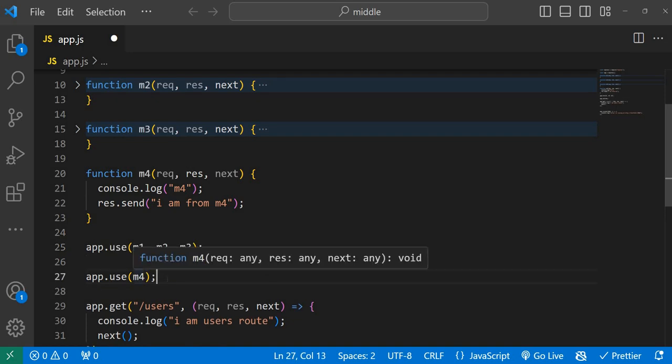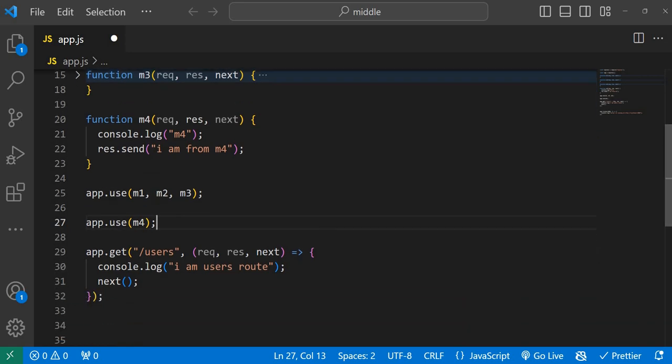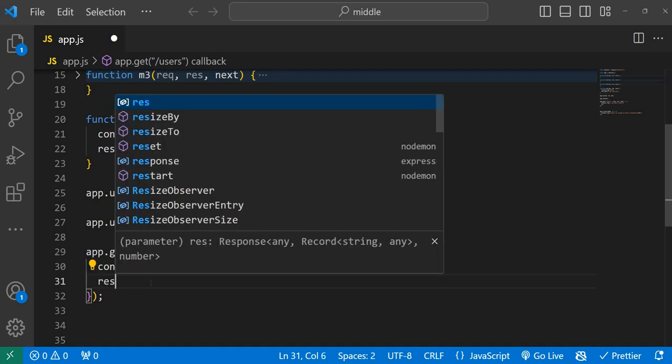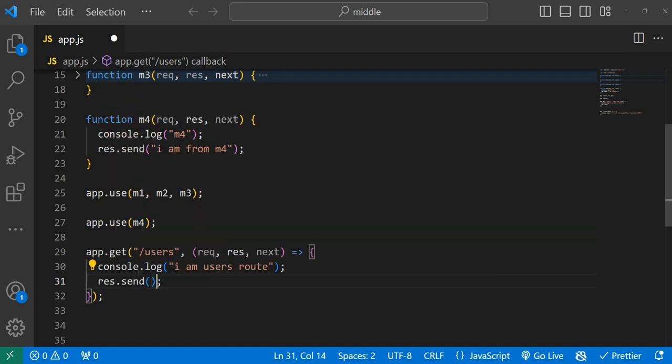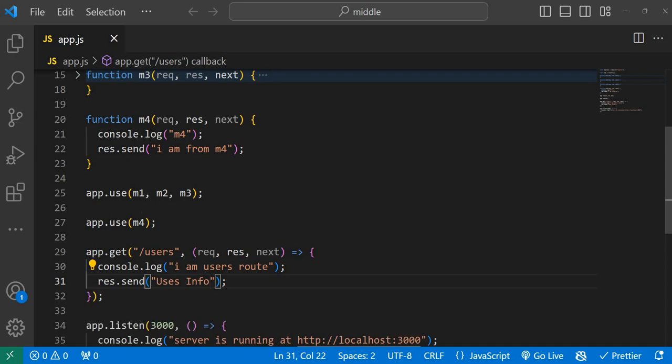App.use. So here I'm just giving back the responsibility to finish the request response cycle to the router. Hopefully you understand. So this will be the last one. So here response.send users info, and M1, M2, M3.